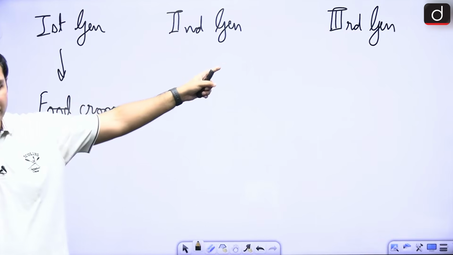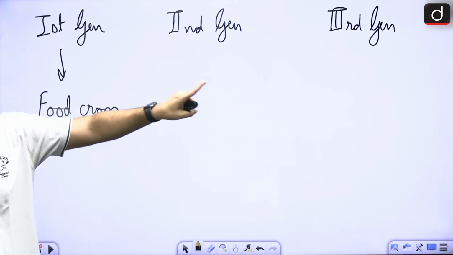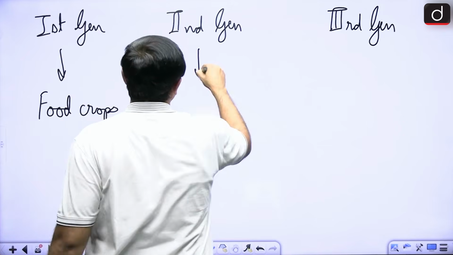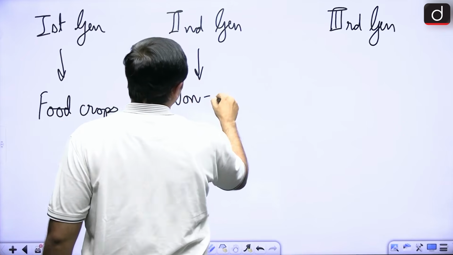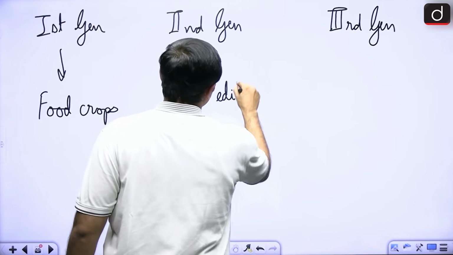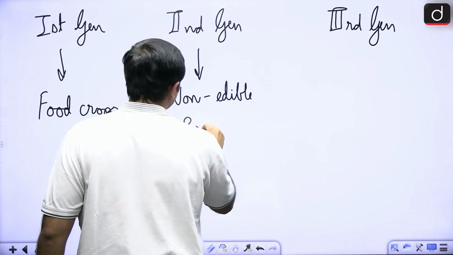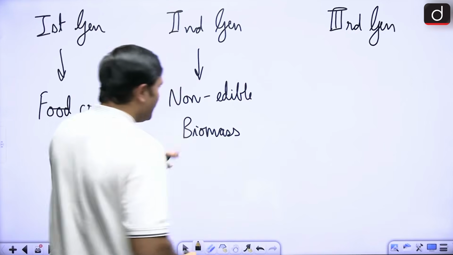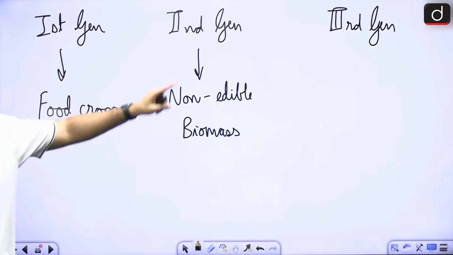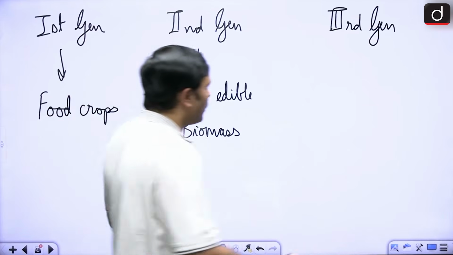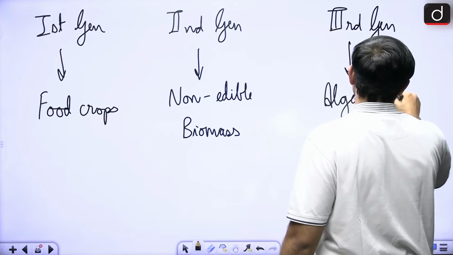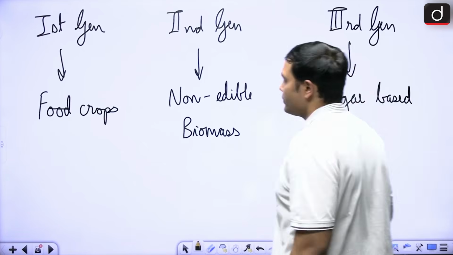Now in the second generation you will find non-edible biomass. Here you will find crop residues. Here you will find wood waste. And then third generation is very straightforward. This is algae based. That is the differentiation.